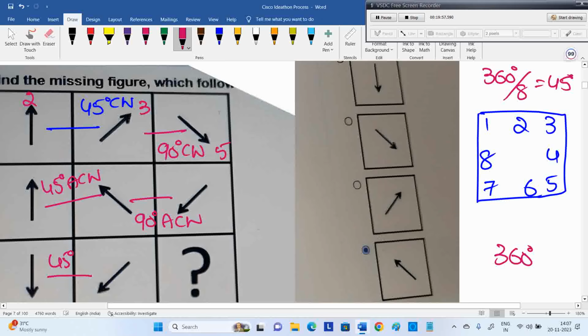Next should be how much? 90 means it will go to the top left. That's what you can see, the dot. First 45 degrees, then 90 degrees, anti-clockwise, sorry. This is anti-clockwise or counter-clockwise. This is ACW.